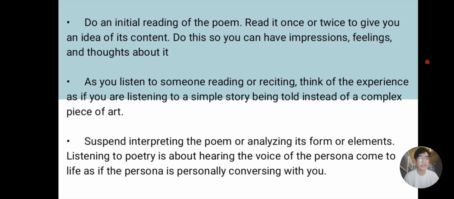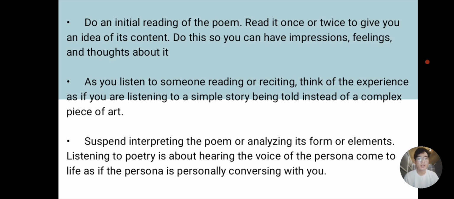So according to our second step, when you listen to a poet reading their poetry, you must not think of it as a complex piece of art. Instead, you imagine yourself as if you are in this story that is being read by the poet.